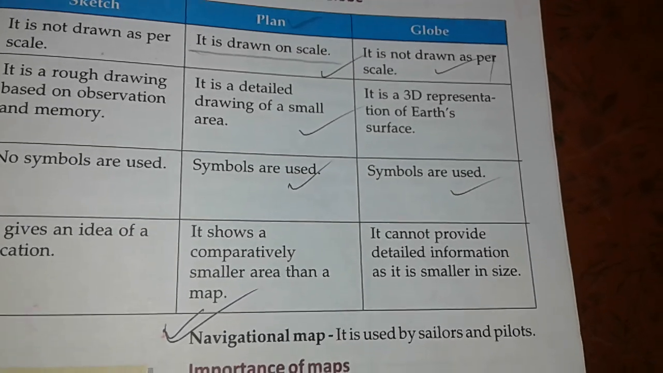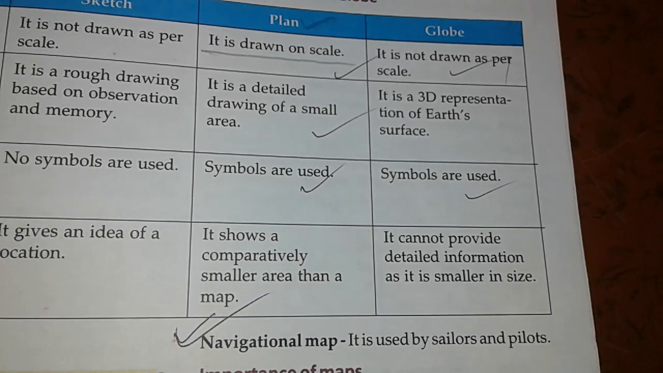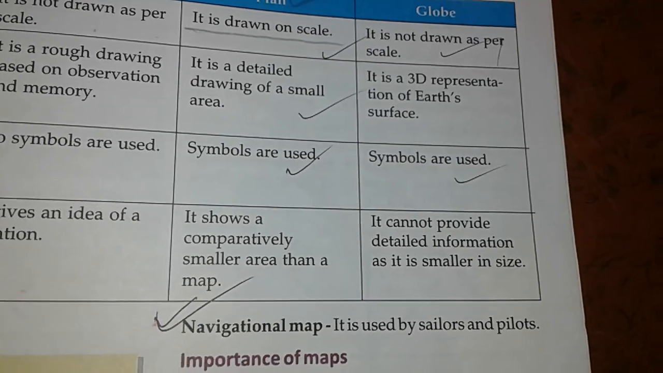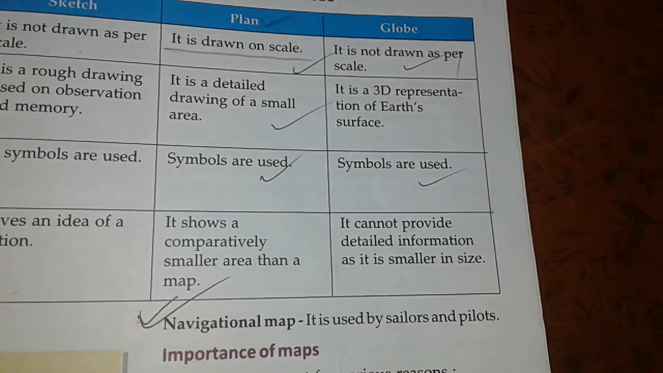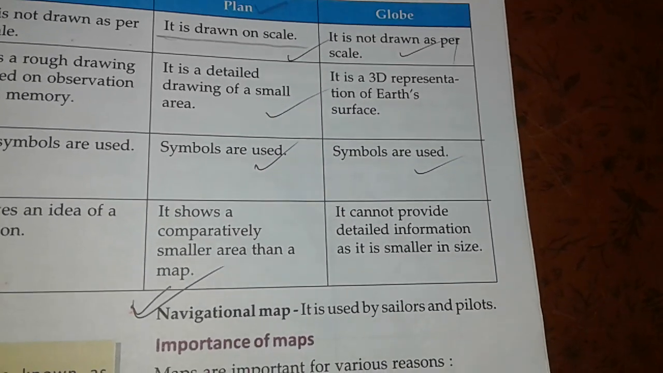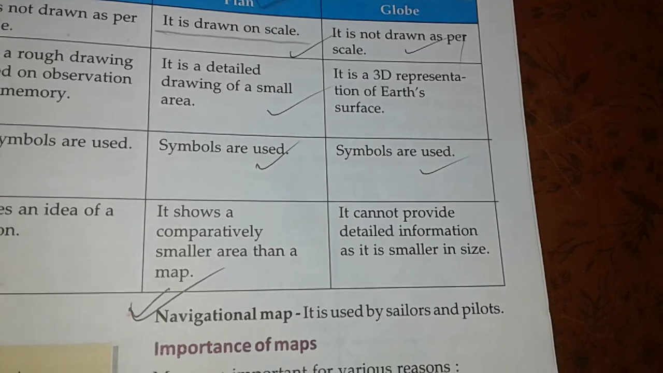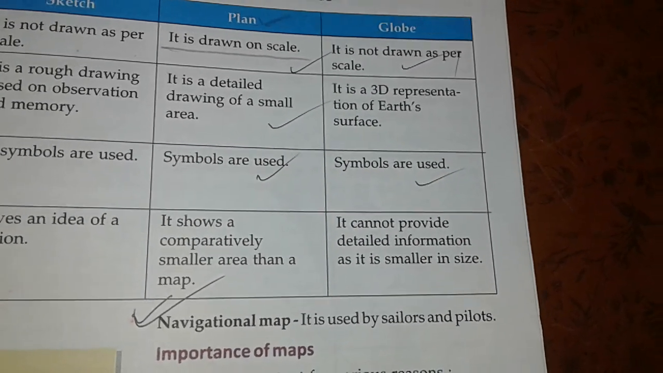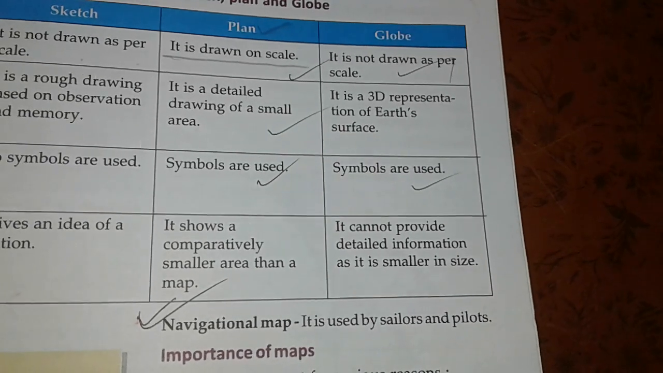Plan. It is a detailed drawing of a small area. Globe. It is a 3D representation of Earth's surface. Plan. Here symbols are used. Globe. Here symbols are not used. Again I am repeating children.